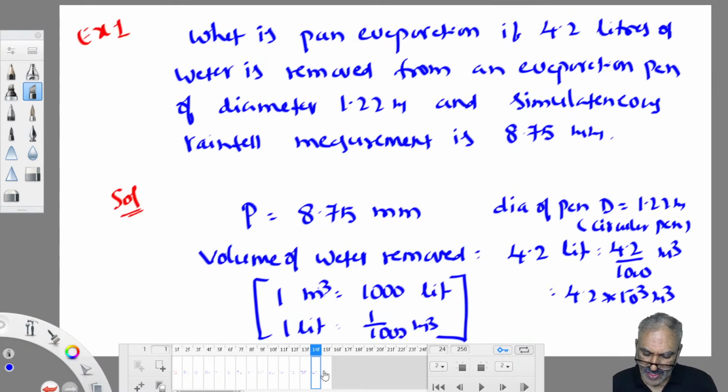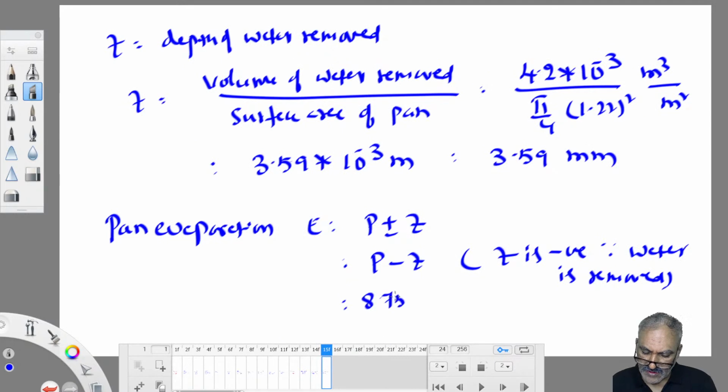What is the P value? 8.75 minus 3.59. Both of them are in mm only, so comfortably you can subtract. So it is 5.16 mm. So that was the answer for this question.